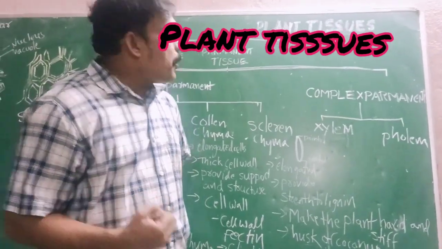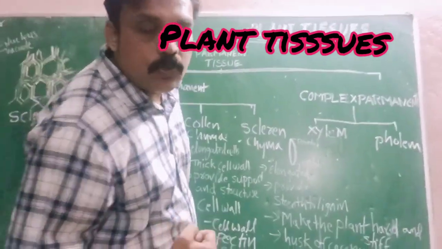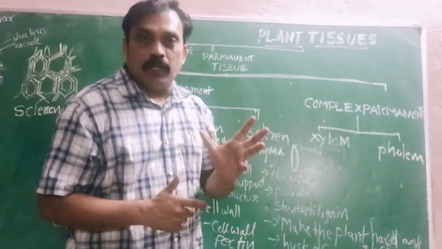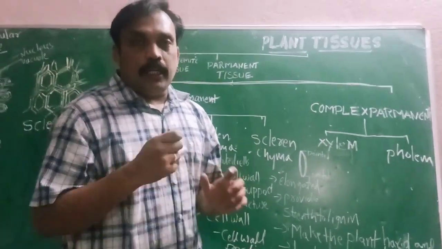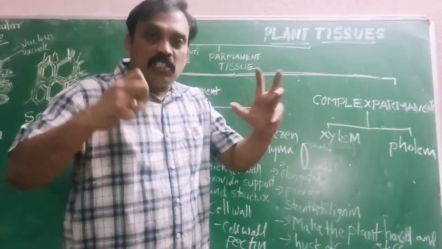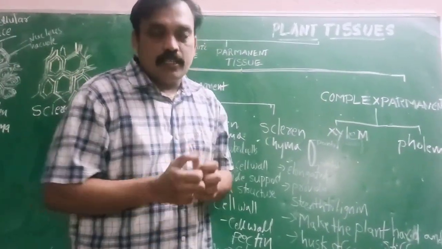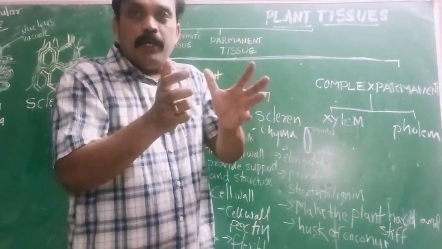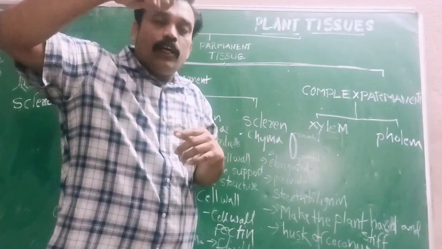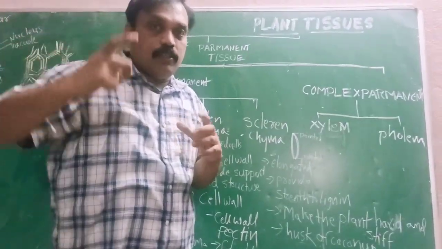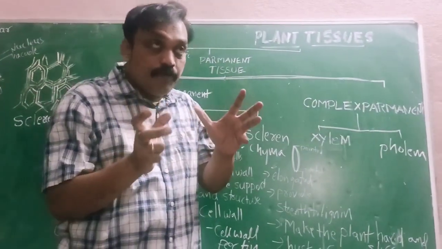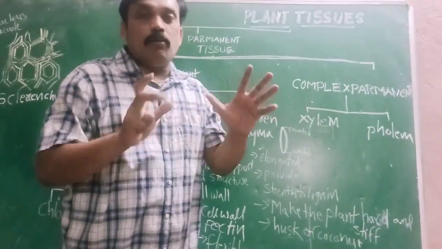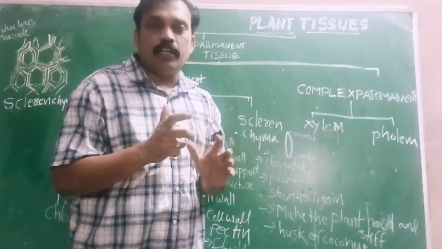Hi everyone, today we are going to discuss plant tissues. Already we learned about meristematic tissue. Meristematic tissue is nothing but growing tissue. That means in a plant, which regions are possible to grow and increase in size? The lateral region, the middle of the stem and the tip region, where we see the growing rate. The places in a plant where there are growing regions, we can call meristematic tissue, nothing but dividing, undifferentiated